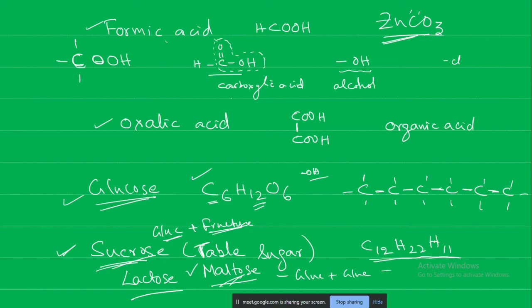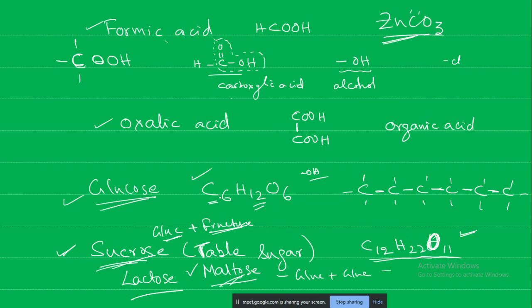Oh, I am sorry. I have written an H again here. This should be O. The same typing mistake is there in your textbook. You may correct this in your textbook as well. C12H22O11. It should not be H here. It is O.